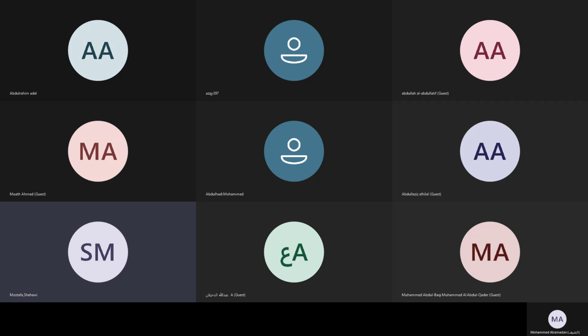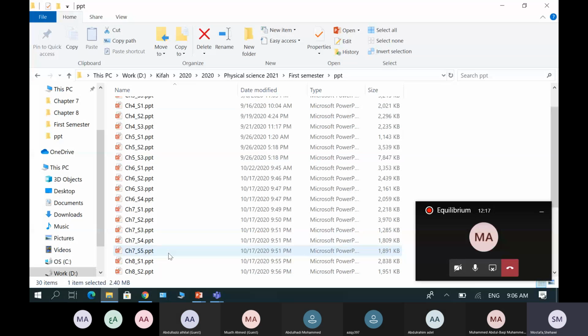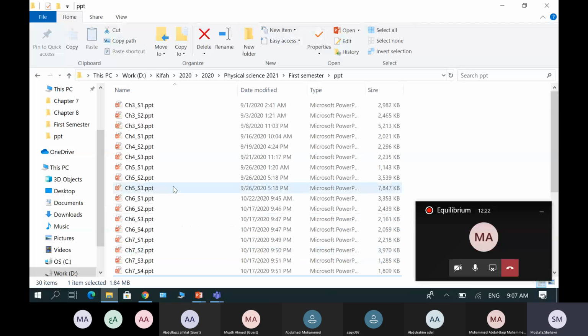For the project, you have to cover what we have covered, starting from chapter 3 until chapter 7, complete chapter 7. Today, inshallah, we'll cover chapter 7.5, lesson 7.5. You can choose any part of any topic and make a model for it. Make a project about this one. And for the project, we are not going to do a presentation or research. I want something physical, something practical.